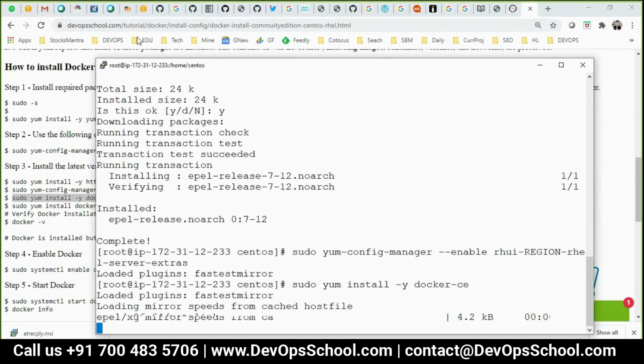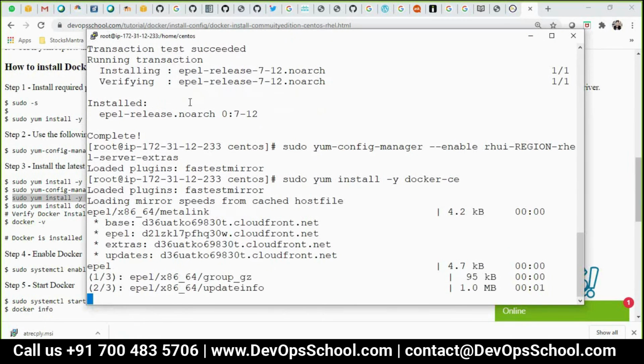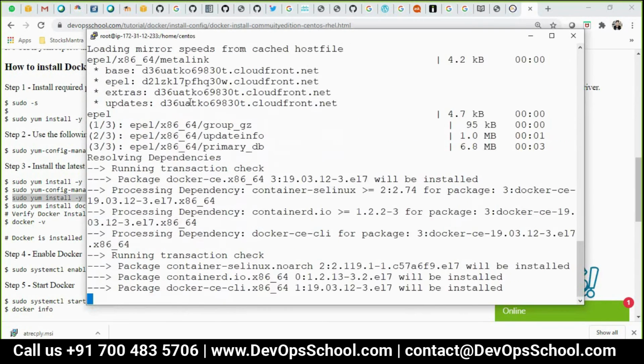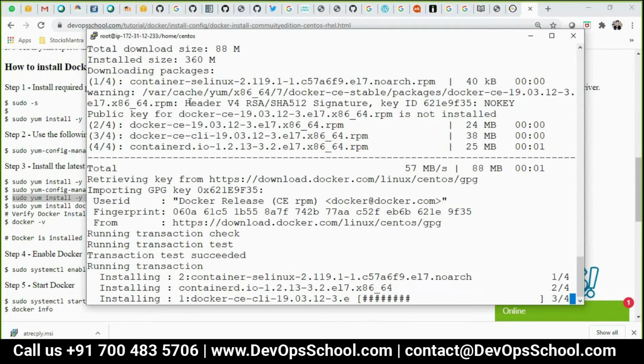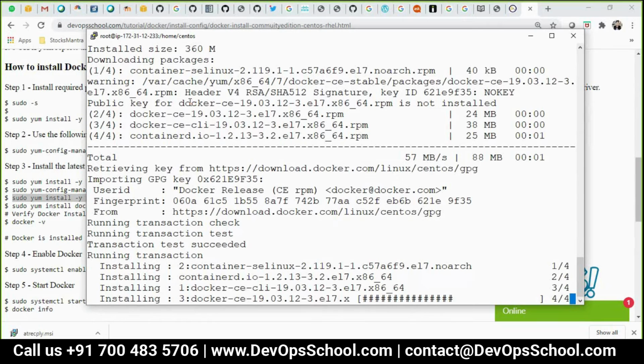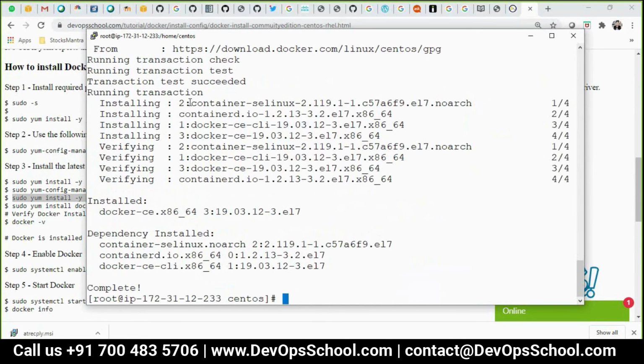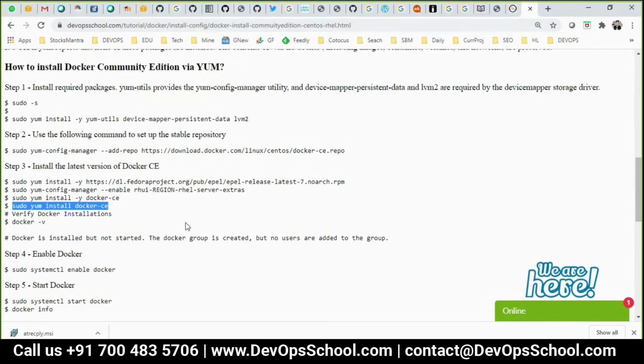This one also. Okay. Now installing the Docker.